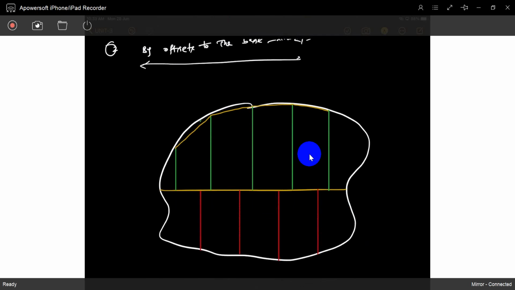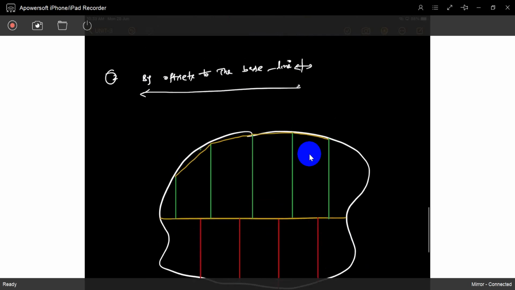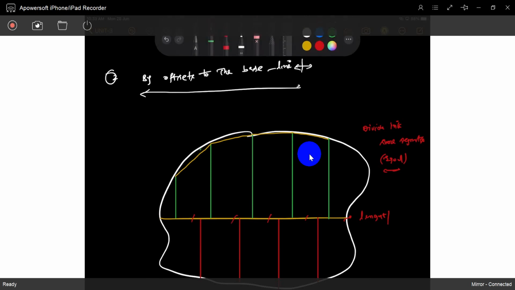If you know the baseline, you have to identify the baseline length and divide it into some segments. How many? Most probably equal segments. Divide into equal segments. And you can find out now, these are the trapezoidals.